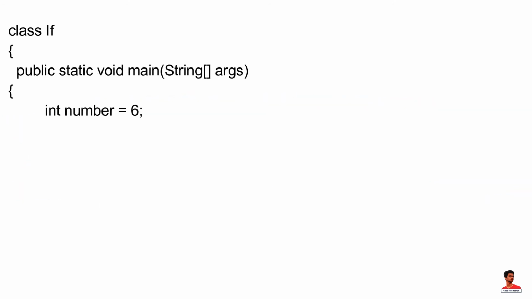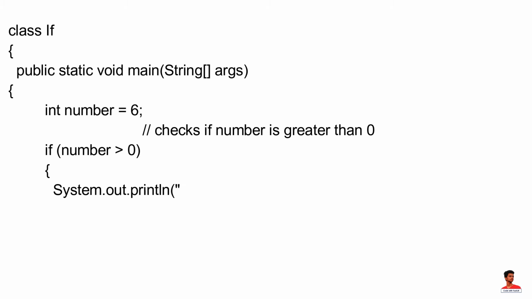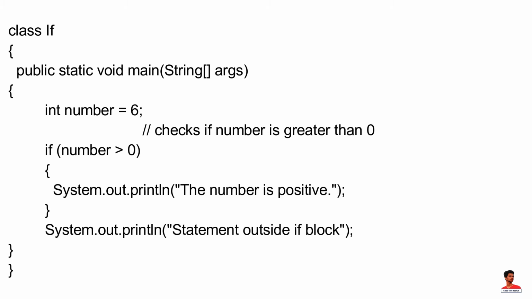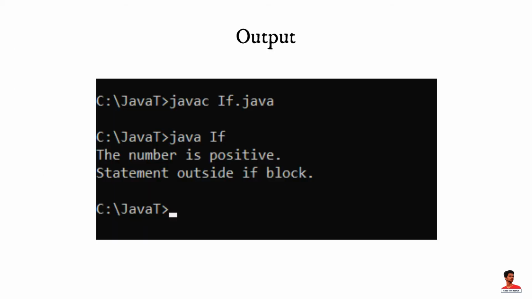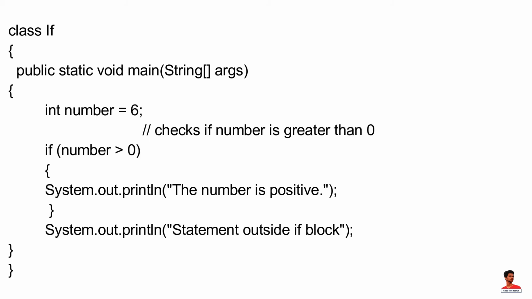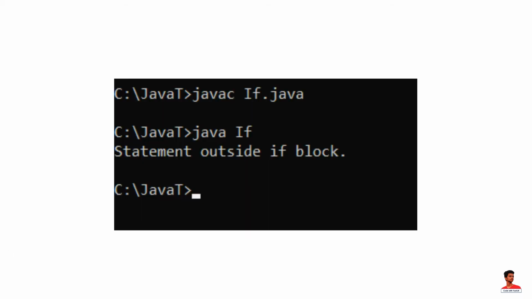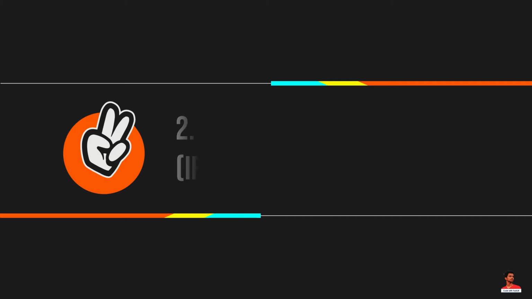This is an example of if statement. In this example, we have created a variable named number. Notice the test condition. Here, the condition is checking if number is greater than 0. Since number is greater than 0, the condition evaluates true. If we change the variable to a negative integer, let's say -6, now when we run the program, the output will be different. This is because the value of number is less than 0, hence the condition evaluates to false and the body of if block is skipped.